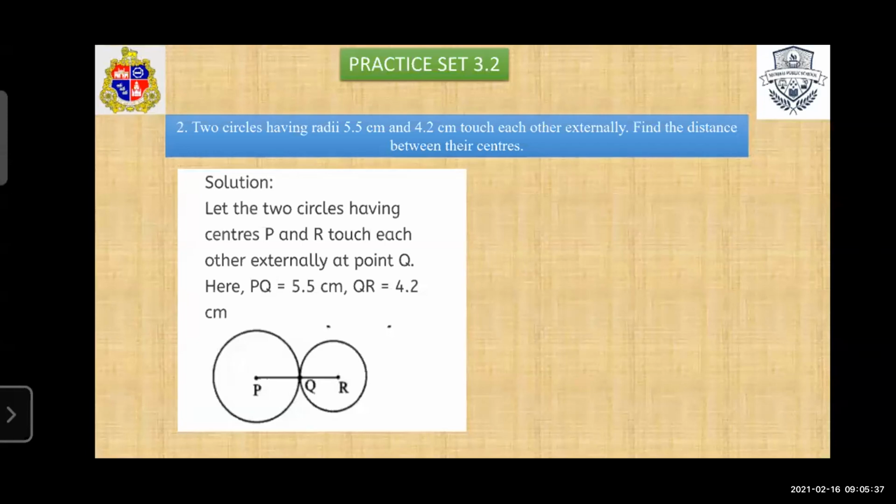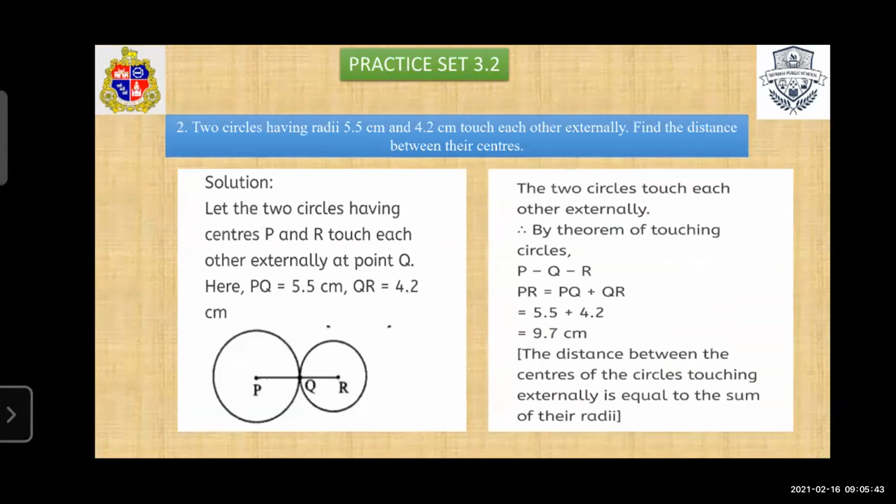So in this case, we have to find the distance PR. The two circles touch each other externally, so by the theorem of touching circles, P, Q, R are collinear points. So in this case, we have to find the value of PR. PR is equal to PQ plus QR. So PQ is equal to 5.5 and QR is equal to 4.2.